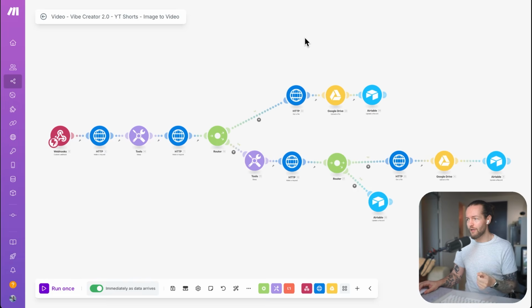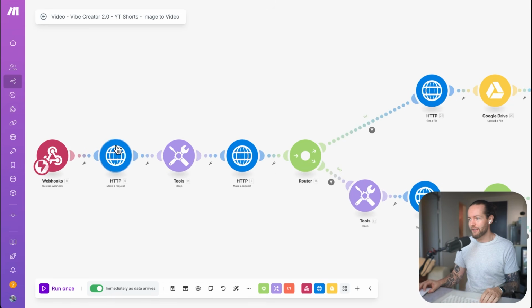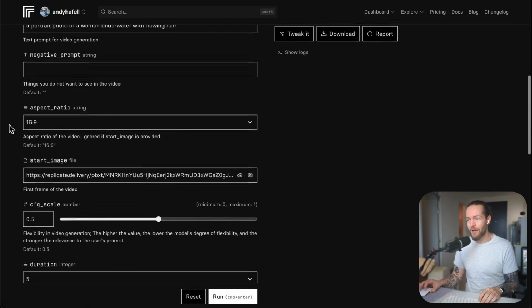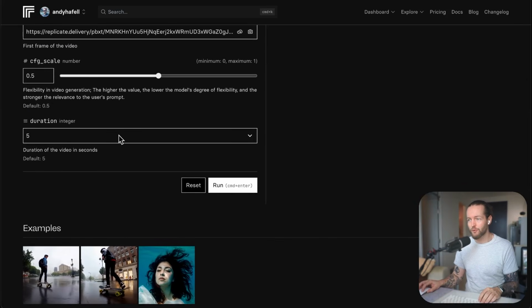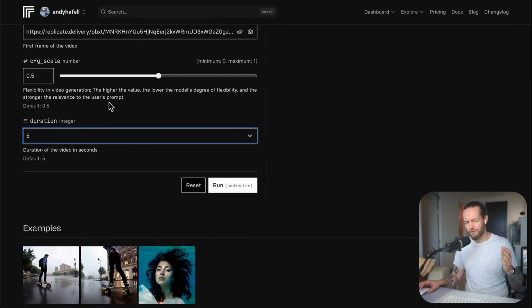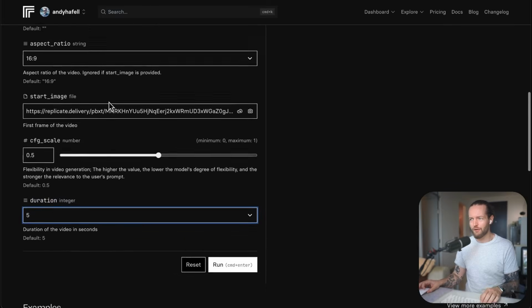However, for the video one, it's a little bit different, but it's literally the exact same, except we're not sending a text to image, we're sending an image to video. So essentially all that happens here is that we make a request once again. This is to the Kling API. Here it is on replicate.com, and this allows us to generate 5 to 10 seconds if we want to do that. Here as well, you can select 10. We have selected 5 because I like the video to slide between the different videos.